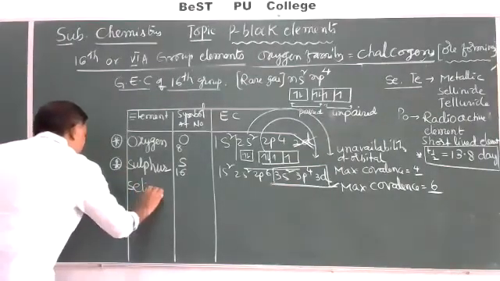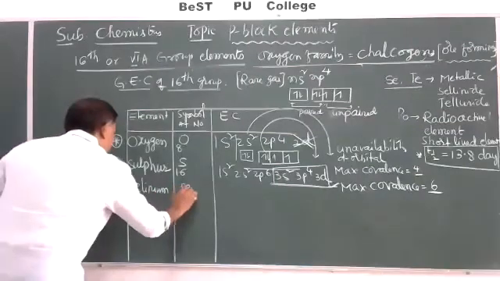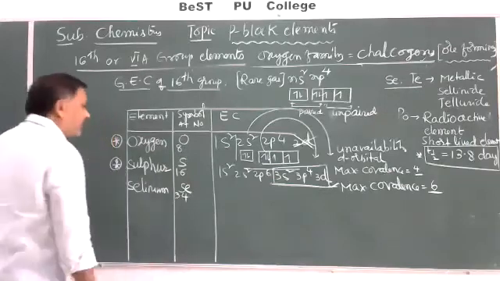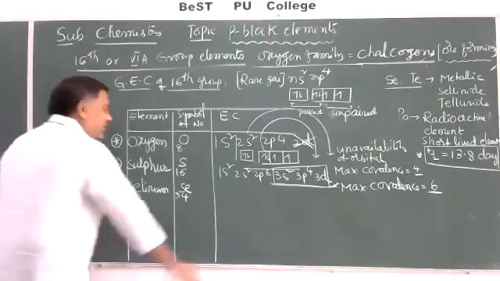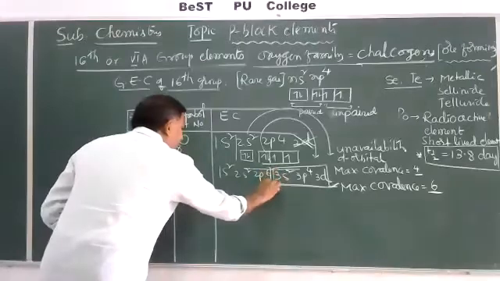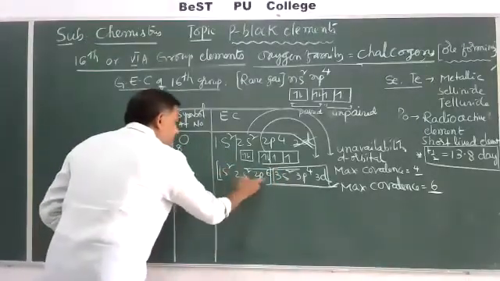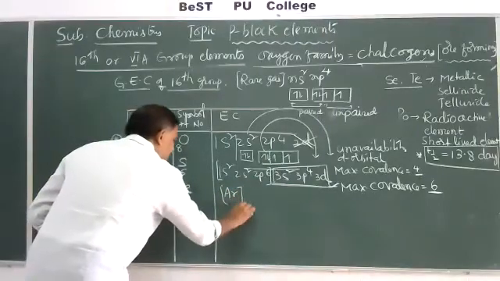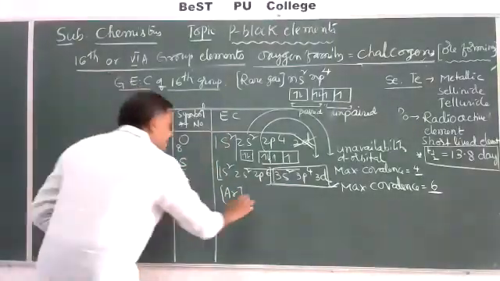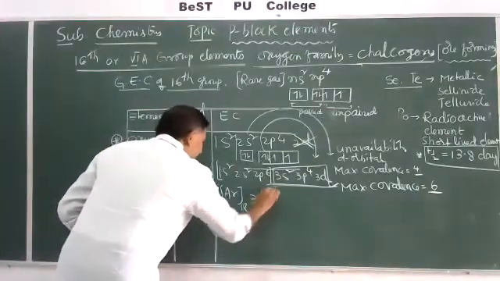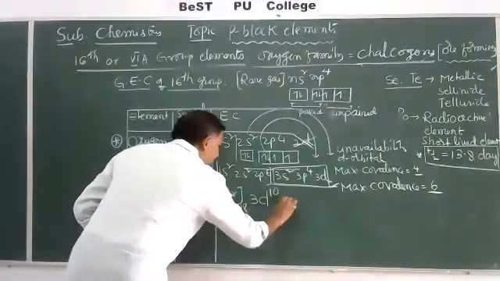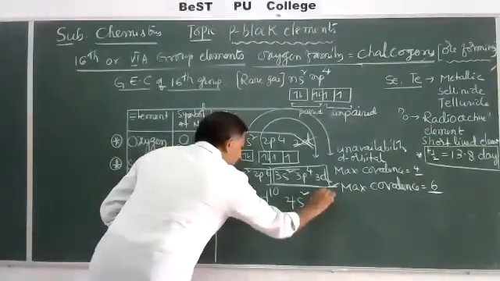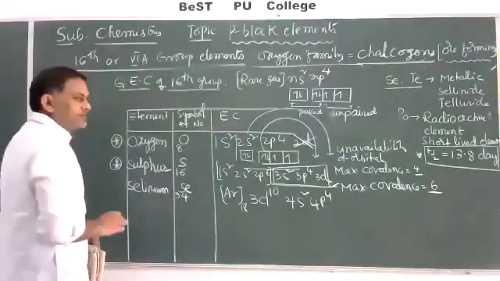Now after sulfur comes selenium, Se. To 16, adding 18 gives atomic number 34. Just like sulfur, here take the argon electronic configuration, that is 18, then 3d10 makes 28, then 4s2 makes 30, and 4p4 makes 34, balanced.